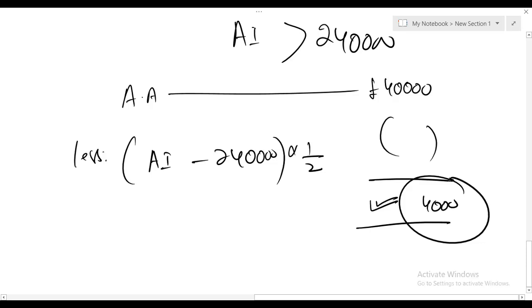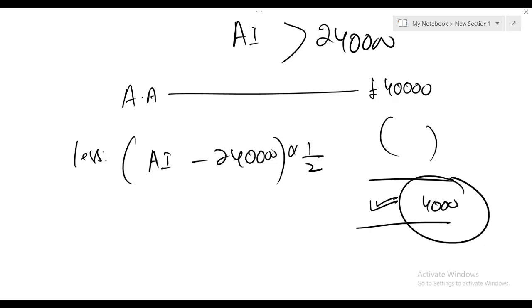But let me tell you one thing. While solving the question in the exam, you have to tell your marker about this threshold income. Since threshold income is less than 200,000, that is why the entire annual allowance limit is available.